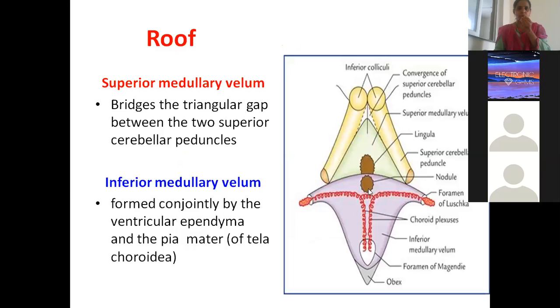Continuing with the roof, this I told you is superior medullary velum. It's labeled here. Bridges this triangular gap between these two cerebellar peduncles, yellow ones. Between two yellow ones, we have superior medullary velum. So inferior one is formed conjointly by ependymal cells there. I told you we do not have tissue as such. There you see what are you finding?